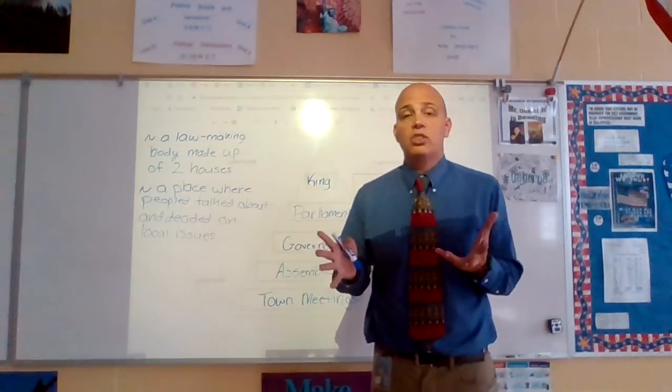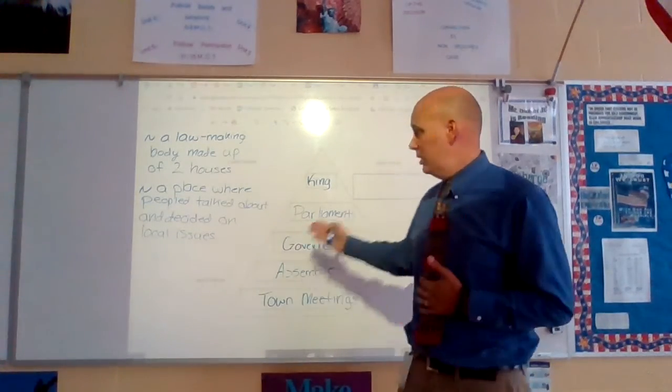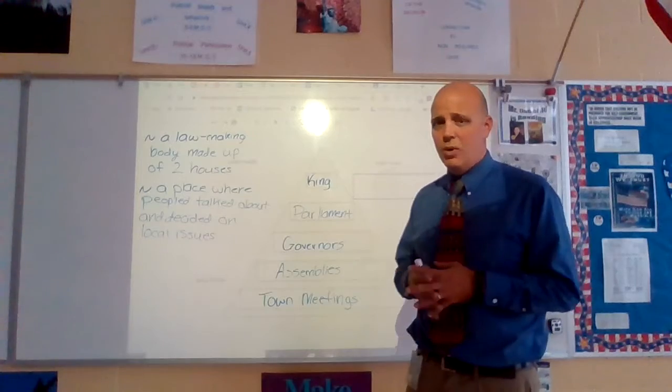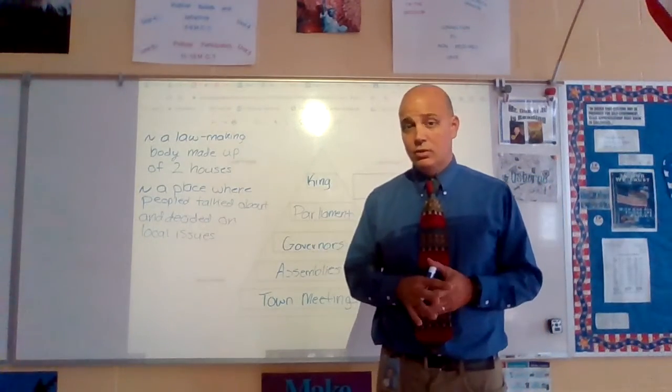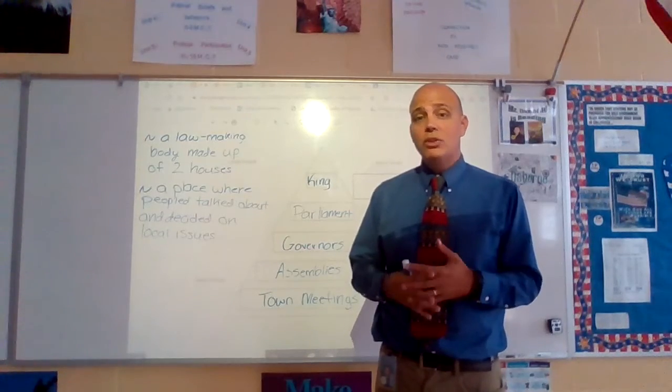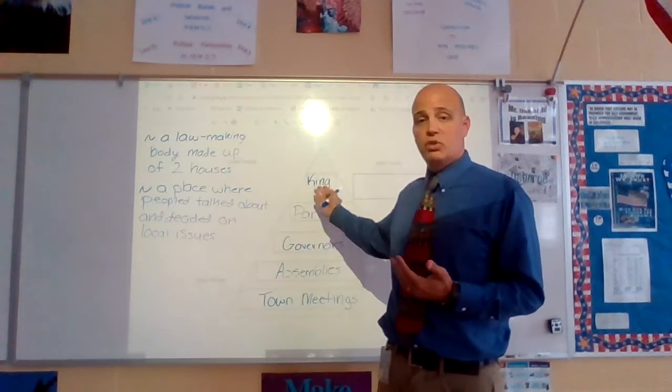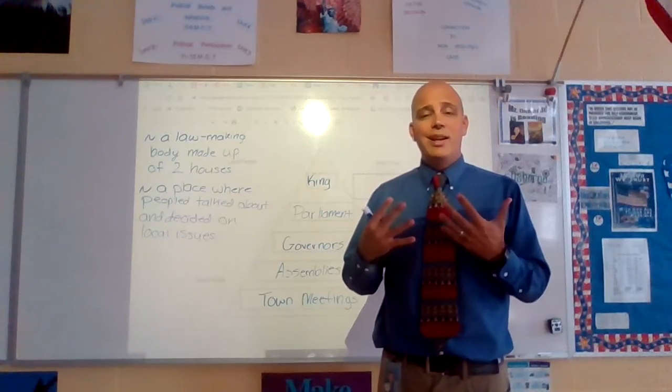And so here's what happened in the Glorious Revolution. Parliament, all right, these guys, they decided, you know what, the king's got a lot of power for one person, and he really shouldn't have that much power. So we need to do something about this. So they went to the king's daughter. So this is King James I. They went to his daughter.